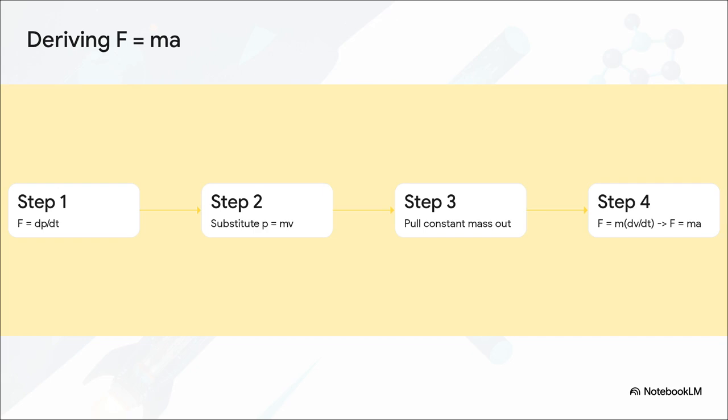Now in step 3, if we assume the mass of the object doesn't change, we can pull that constant mass m outside of the derivative. That leaves us with mass multiplied by the derivative of velocity over time, and since the rate of change of velocity is acceleration, boom, we arrive smoothly at step 4, force equals mass times acceleration.